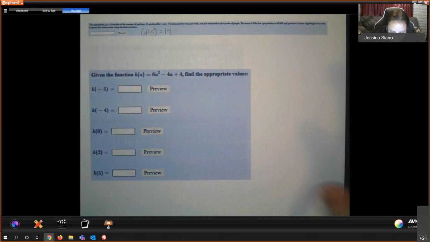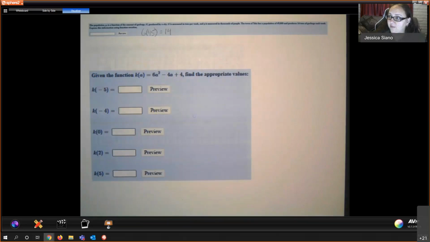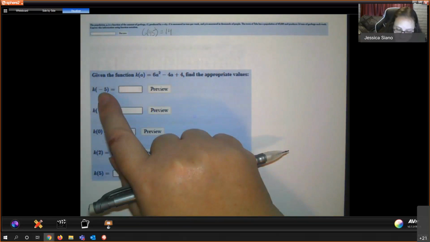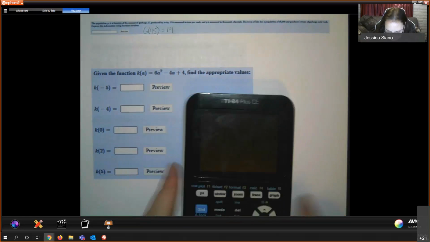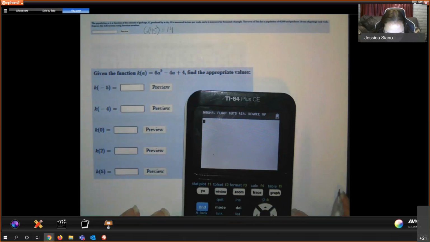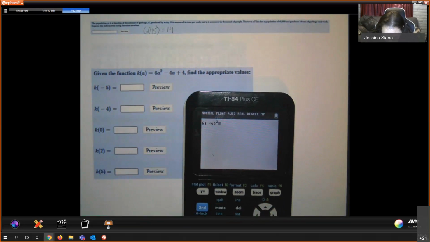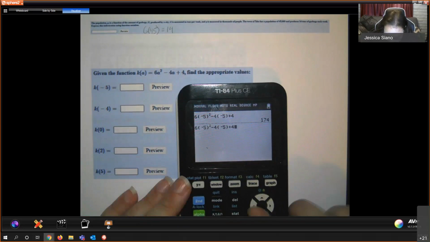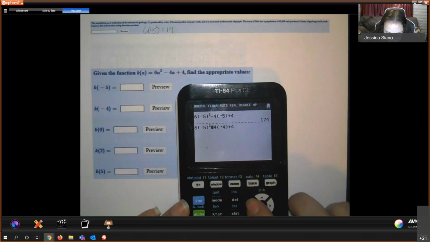Okay, and so then next, remember that if you have function notation like this, which is what I thought they were asking you to write on the last question, and you're asked to find a value, we're just going to plug these numbers in for A. So K of -5 would be 6 times -5 squared minus 4 times -5 plus 4. K of -4 would be all of that, but with a -4 instead of a -5.